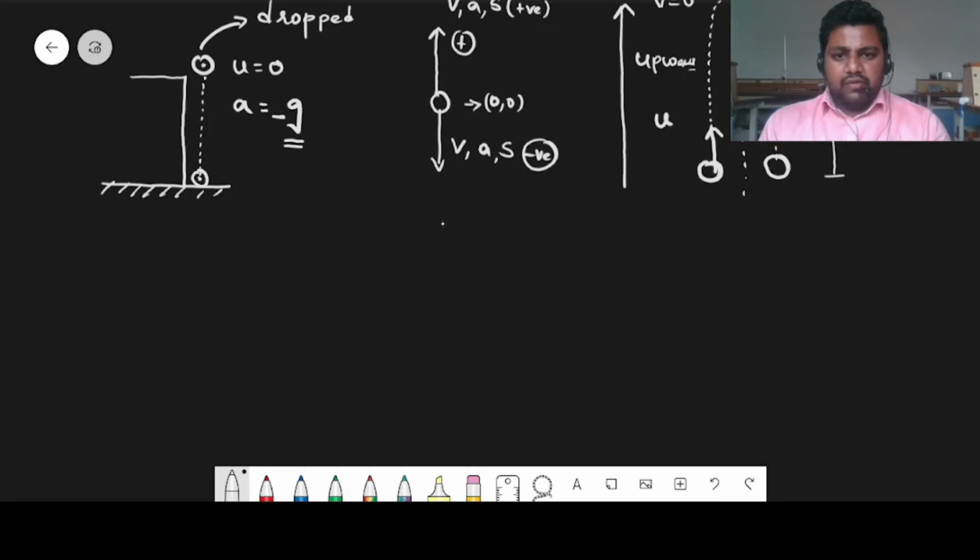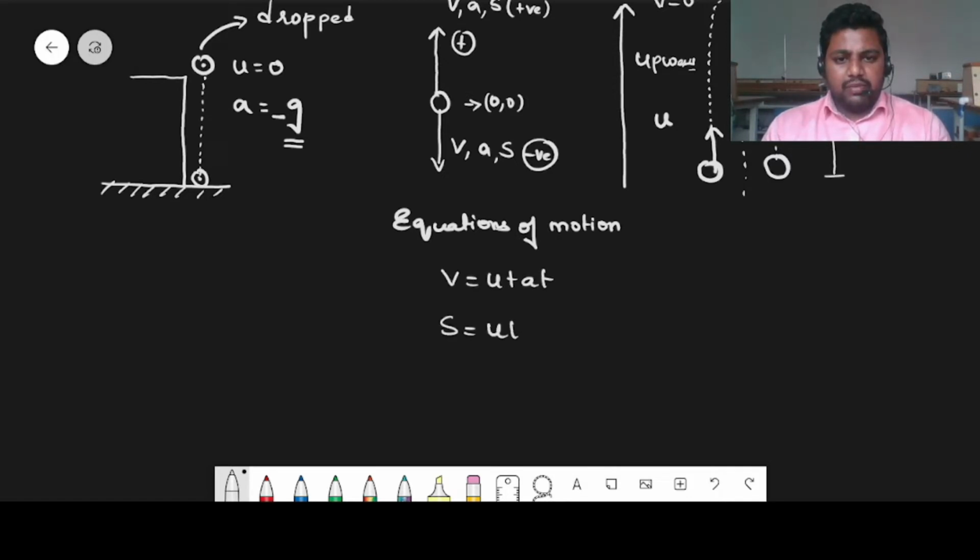We know the equations of motion. According to the equations of motion, v is equal to u plus at, s is equal to ut plus half at square, v square minus u square is equal to 2as, and we can use the nth second equation, s_n is equal to u plus a into (2n minus 1) by 2.